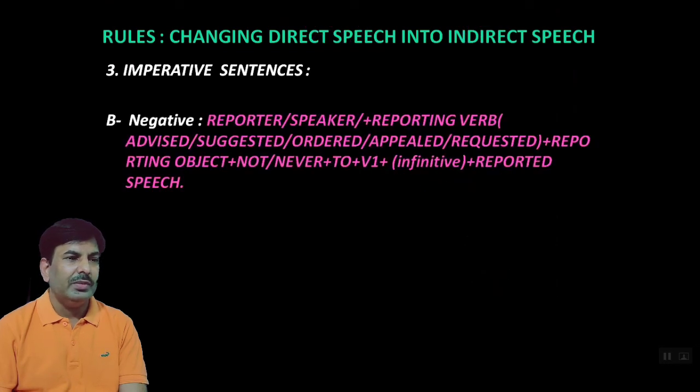In negative, the reporter, speaker, which comes first, then the reporting verb remains as it is: advised, suggested, ordered, appealed, requested. Then the reporting object if it is given. And then the adverb not or never just before the infinitive. Then the infinitive. Infinitive means here to plus V1, the first form of the main verb, then the reported speech.